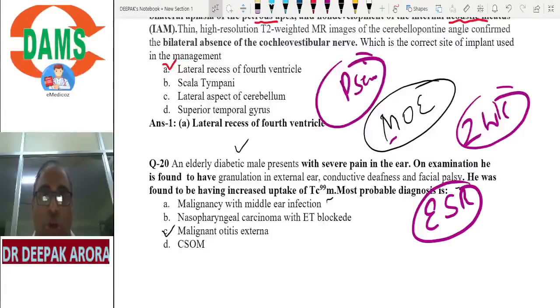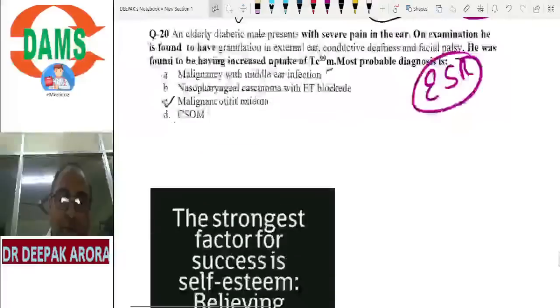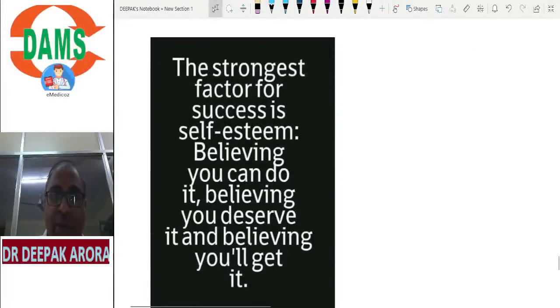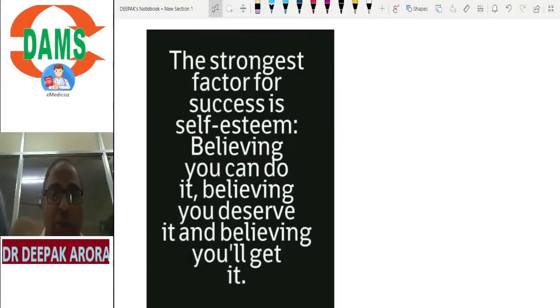Try to rule out the options. It is very easy to crack these MCQs where multiple options are there. Why? Because you can rule out the options. Always follow the principle: after every option, rule out the choices. Clear? So very best of luck. Your confidence, your belief is the only thing which will give you rank, beta.